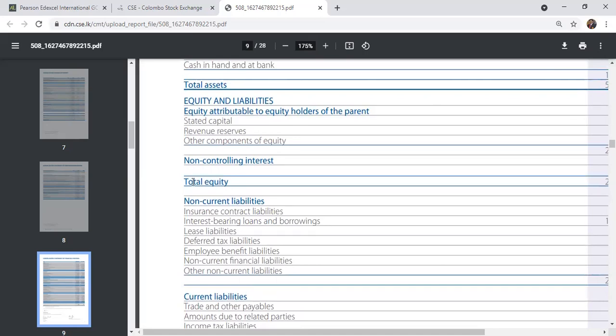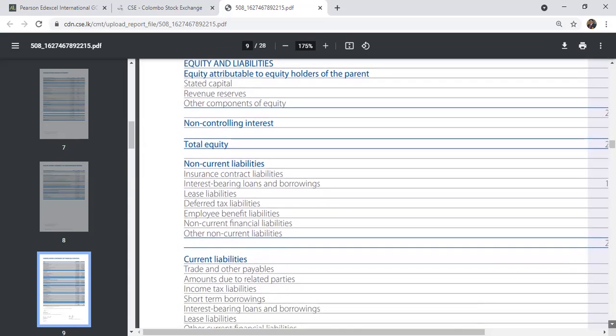That's why in the SOFP, the balance sheet, one part is total assets and the other section is the equity and liability section. The assets are funded by these equity and liability values. Equity normally means external funding, the stated capital of the business, and then you have revenue reserves and retained profit, which we talk about under internal sources of funding. There is also non-controlling interest and total equity. And this is our lesson today.